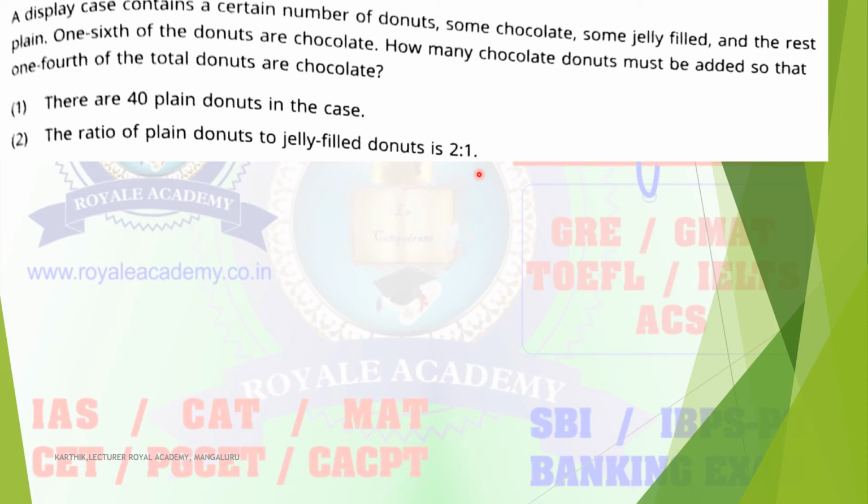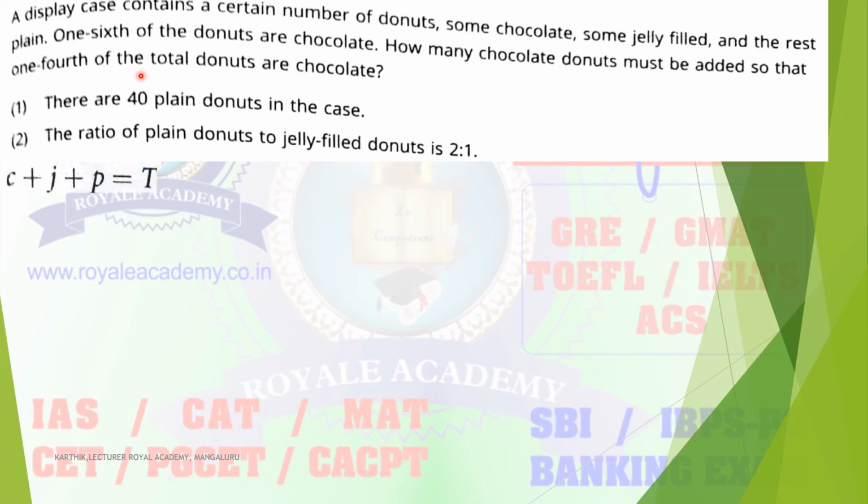Two statements are given. From these statements you can determine how many chocolate donuts must be added so that 1/4 of the total donuts are chocolate. Initially 1/6 of the donuts are chocolate. Then after adding x more chocolate donuts, the chocolate becomes 1/4 of the total donuts. So how many more chocolate donuts do we have to add to change from 1/6 to 1/4?